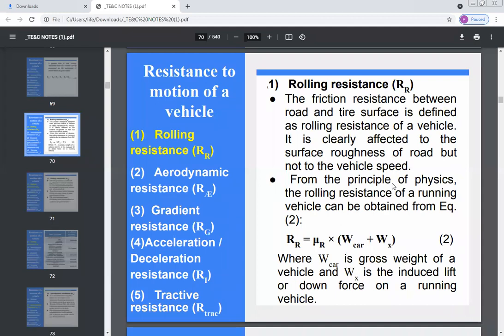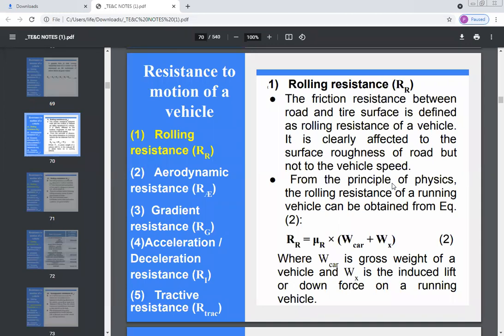So we were discussing the first type of resistance experienced by a moving vehicle, which is rolling resistance. Rolling resistance is nothing but the frictional resistance between the wheels of the vehicle and the road surface.